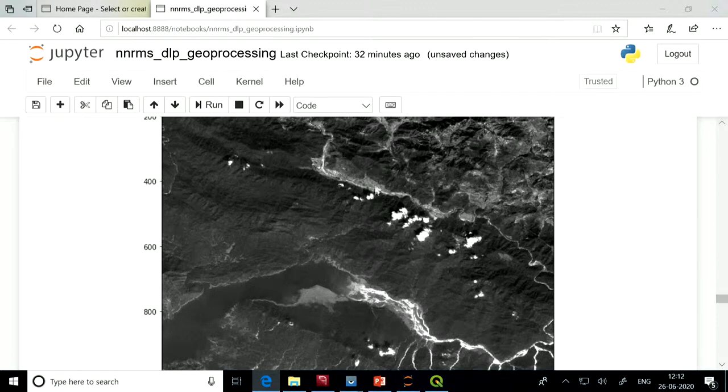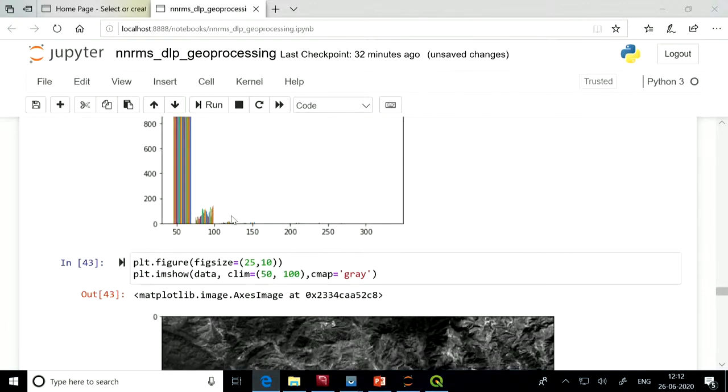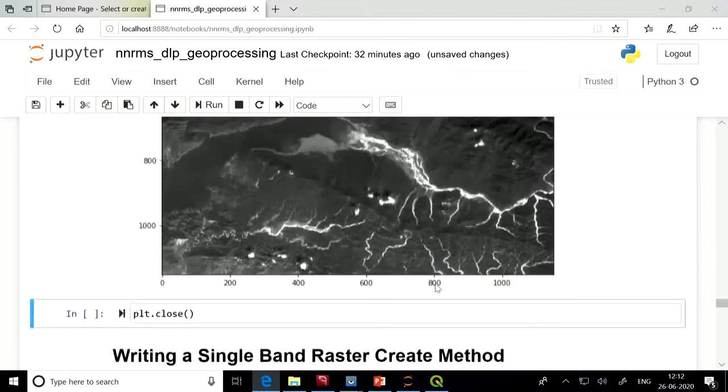The contrast improved because we have clipped our data to the intensity range where most of the pixels are lying, which we are interested in.